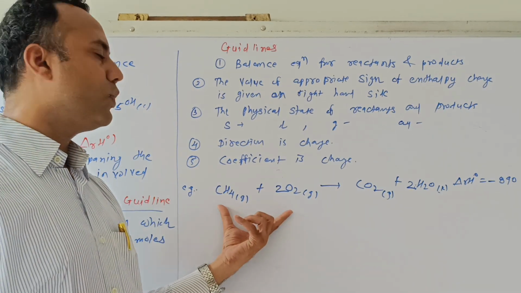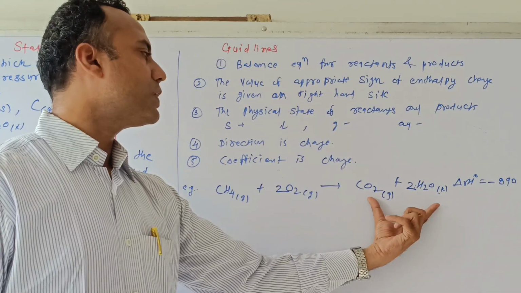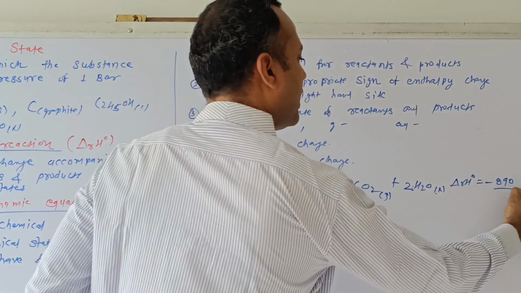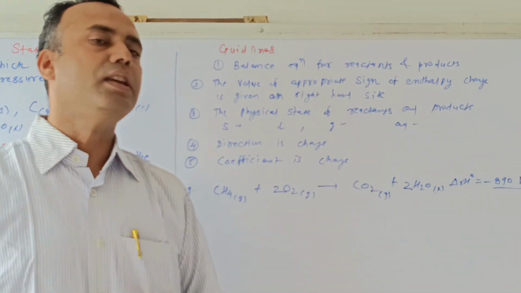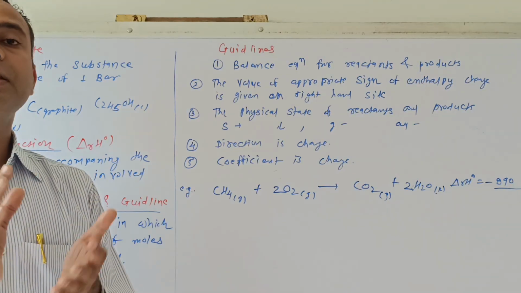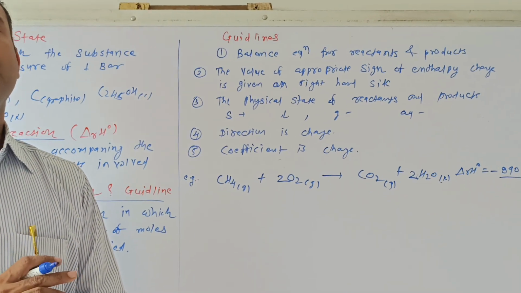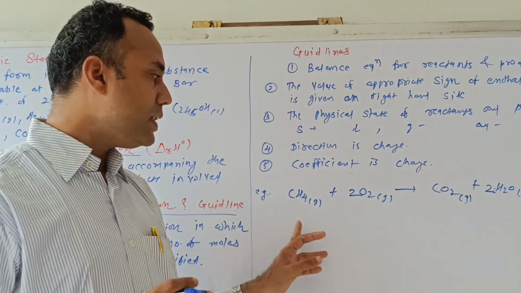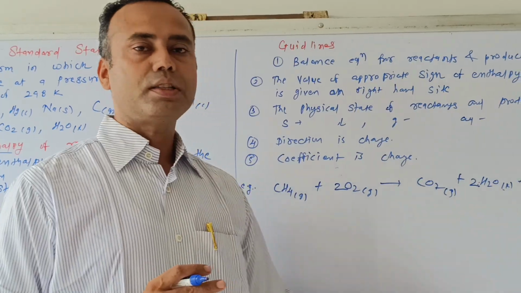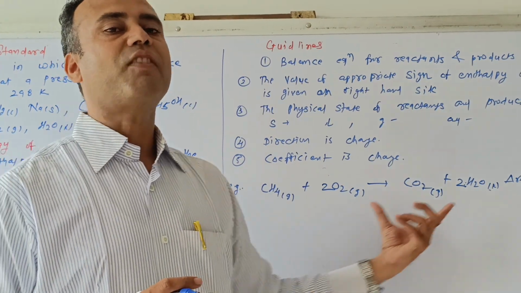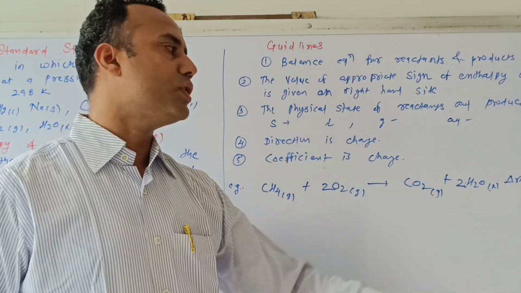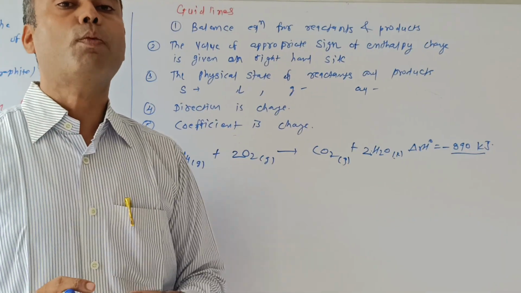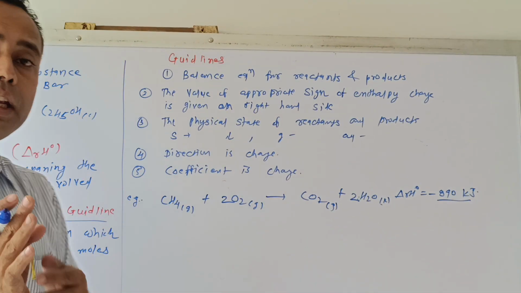Look at this: CH4 plus twice O2 gives CO2 plus twice H2O. Here the enthalpy change value is written as minus 890 kilojoule. It is a negative sign, which means heat is released. So a thermochemical equation has the equation, but at the end of the equation, on the extreme right hand side, the enthalpy change value should be written with the appropriate sign, positive or negative.